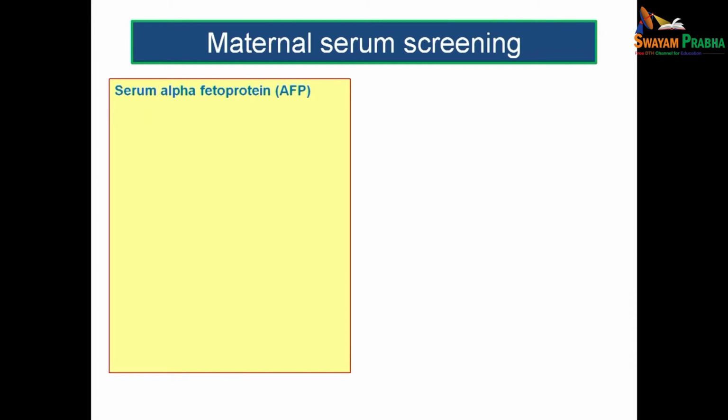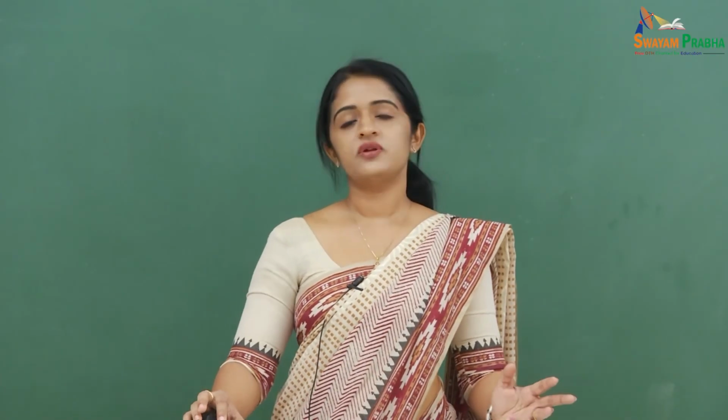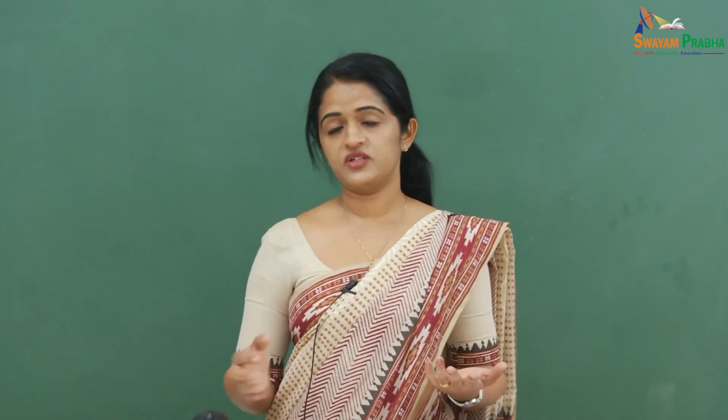Now, what do you mean by maternal serum screening? There are some components which we look for in the maternal serum in order to diagnose some clinical conditions. The first and foremost is serum alpha fetoprotein. Serum alpha fetoprotein is actually produced by the fetal liver during 14 weeks of intrauterine period, and this actually reaches maternal circulation through placenta. And there are conditions where you get increased level of alpha fetoprotein, and there are conditions where you get decreased levels of alpha fetoprotein, and based on this you can suspect some of the clinical conditions.